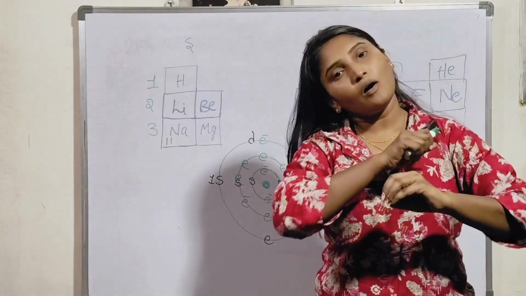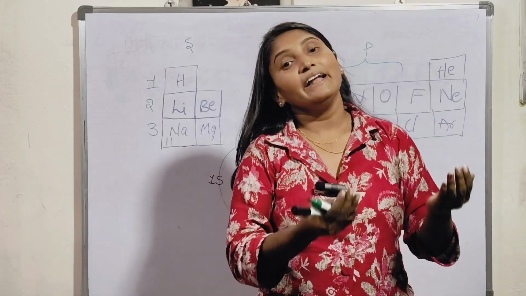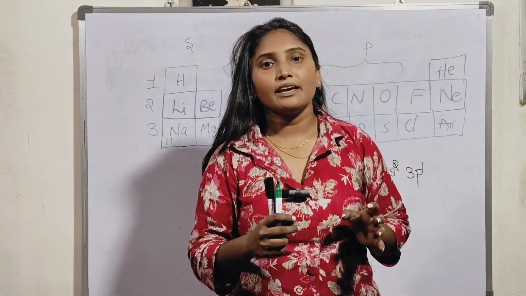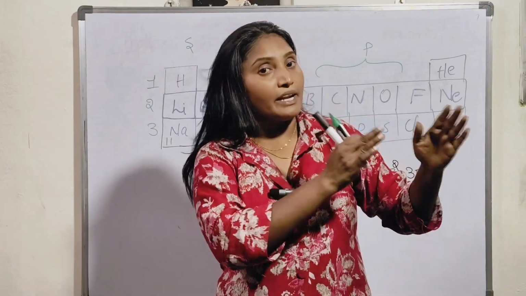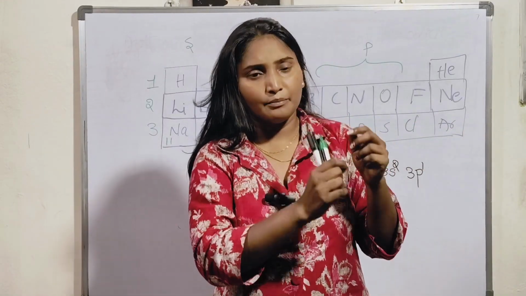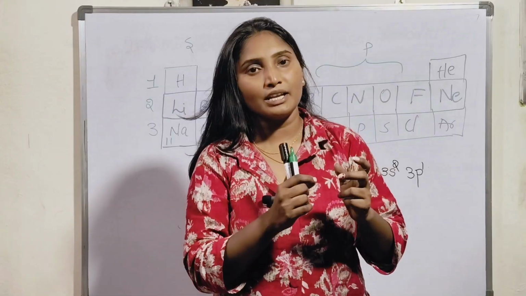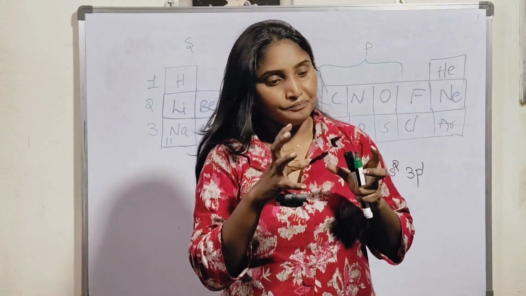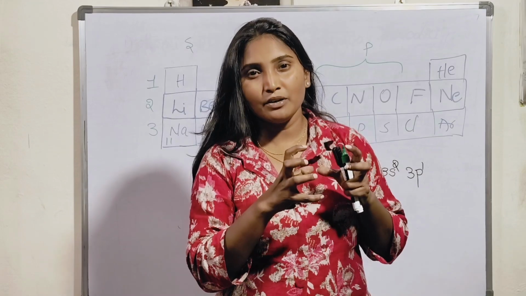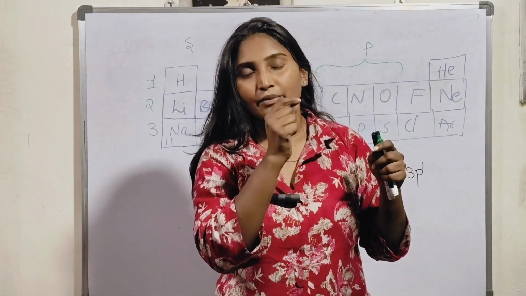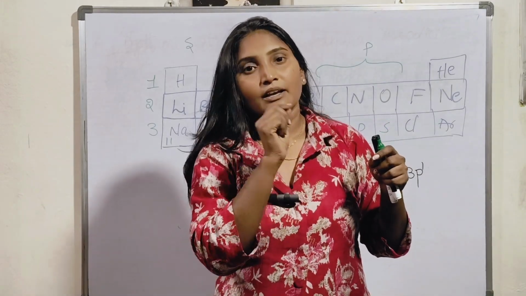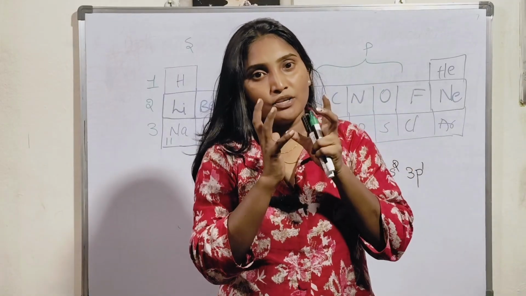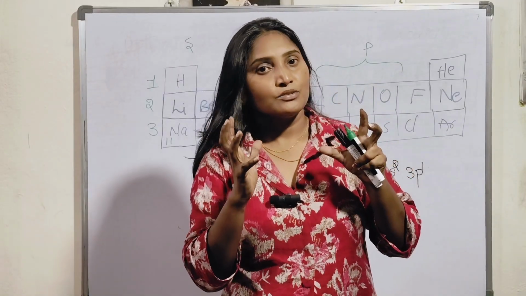Number of shells are not increasing, but the addition of electrons is increasing. That's why what we can say, from left to right in a period, the number of electrons is adding in one shell, that is creating some positive charge in a nucleus. Why? Because whenever the number of electrons is adding in one shell, the number of protons also adding in one nucleus. Therefore, the positive charge is increasing. So what